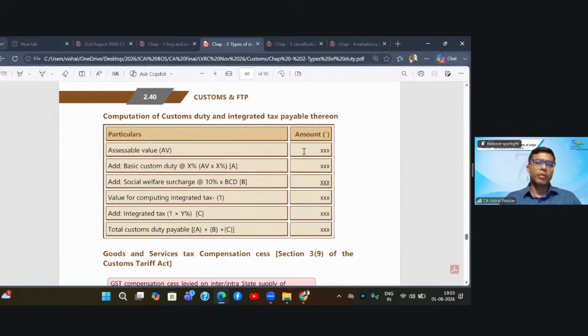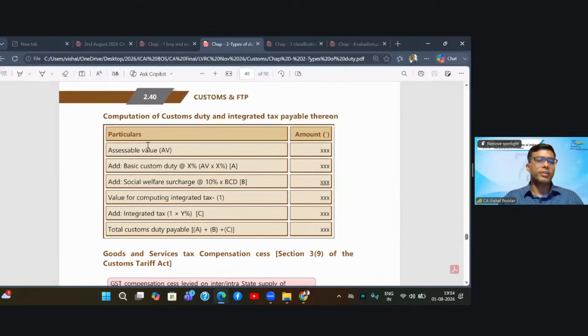So this is our format. You find the assessable value, and how to find that we study in the valuation chapter. On that, you multiply the assessable value by the rate of duty. Let us say basic customs duty is 20%. So 20% of AV will give you the basic customs duty. Add this. Now there will be a social welfare surcharge, which is 10% of basic customs duty. So 10% on this amount.